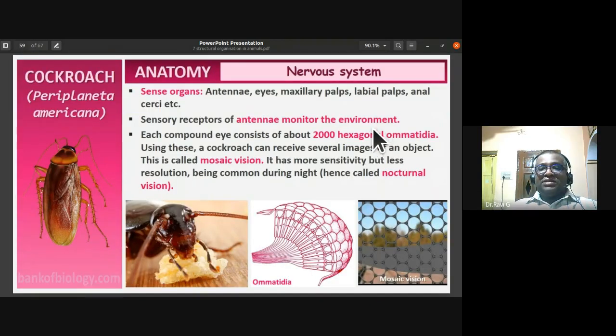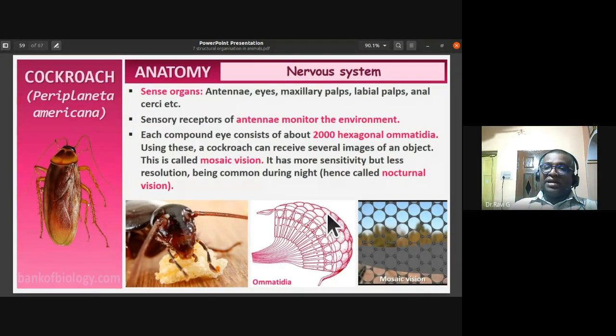Now the sense organs. The sense organs in the cockroach are the antennae, which are sensory in function, and the compound eyes. They also have maxillary palps, which are sensory in function. You can notice the maxillary palps, labial palps, and anal cerci. They are all sense organs. Anal cerci are present in both male and female. The sensory receptors of the antenna monitor the environment.